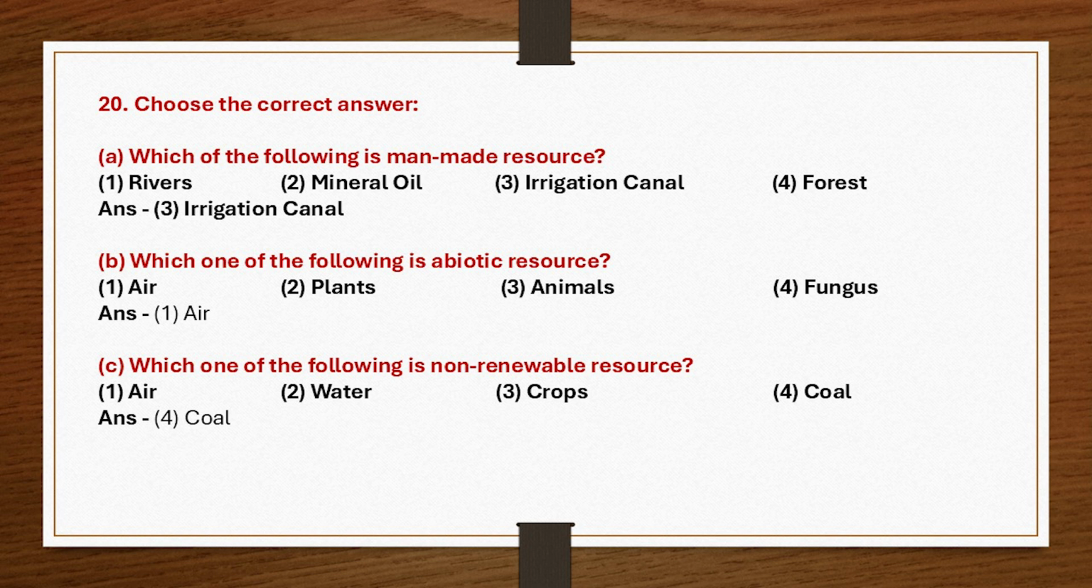B. Which one of the following is a biotic resource? 1. Air. 2. Plants. 3. Animals. 4. Fungus. Answer. 1. Air. C. Which one of the following is non-renewable resource? 1. Air. 2. Water. 3. Crops. 4. Coal. Answer. 4. Coal.